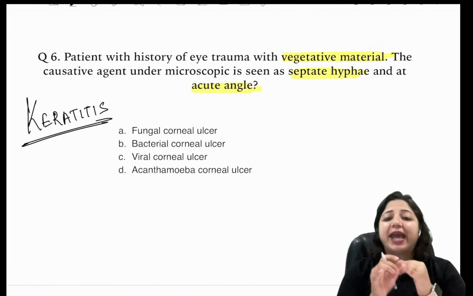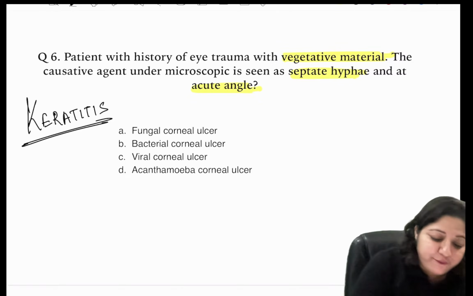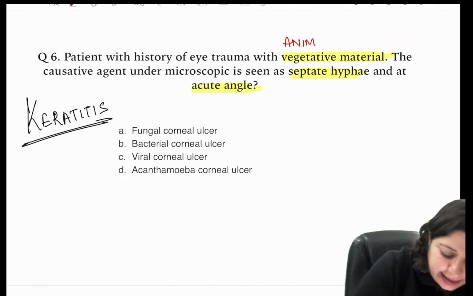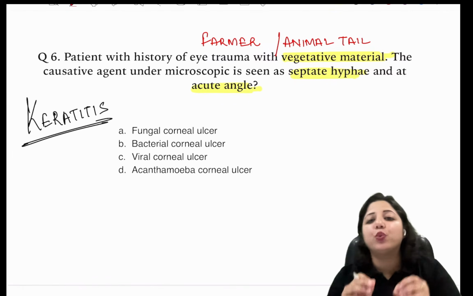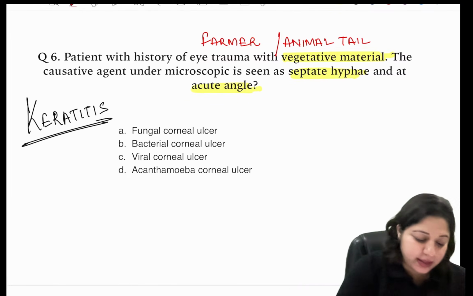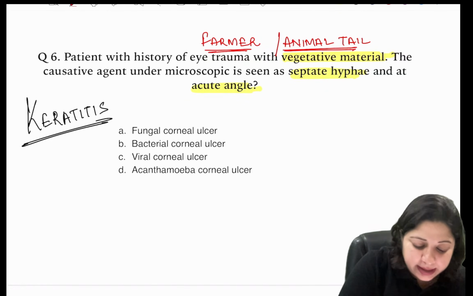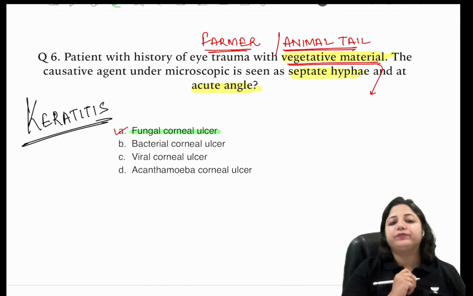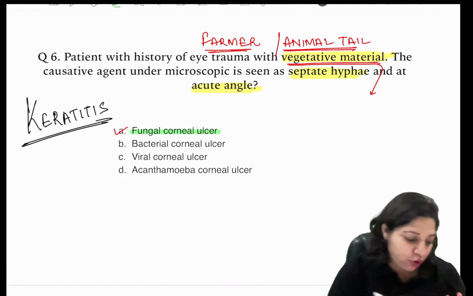Whenever the question talks of vegetative matter, animal tail, or farmer, the answer would be fungal corneal ulcer.